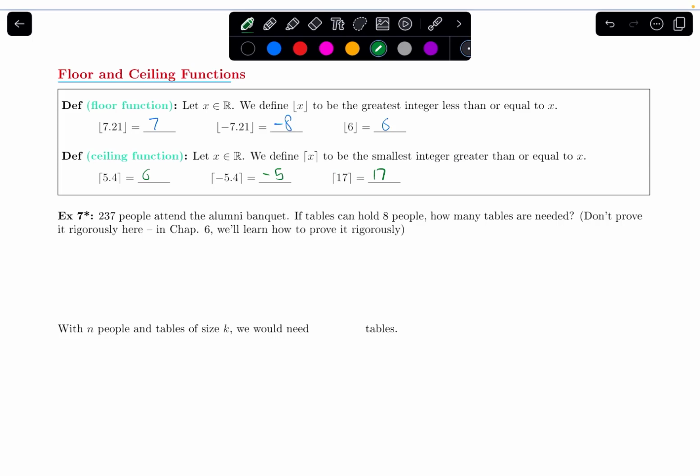All right, so let's do an example. 237 people attend the alumni banquet. If tables can hold 8 people, how many tables are needed to hold everybody here? We don't need to give a rigorous proof of this. In chapter 6, we'll actually learn how to do that more rigorously. We just want to solve this, and we don't need any technical details for this.